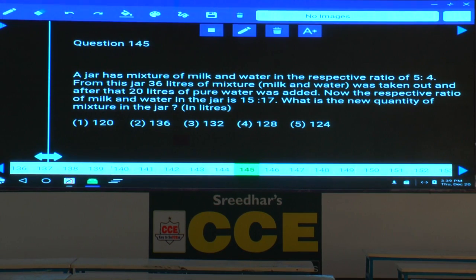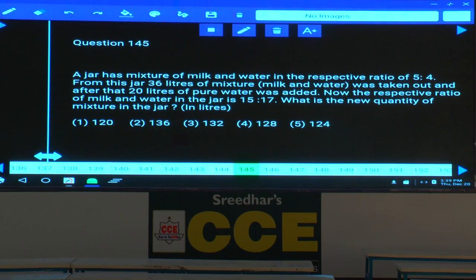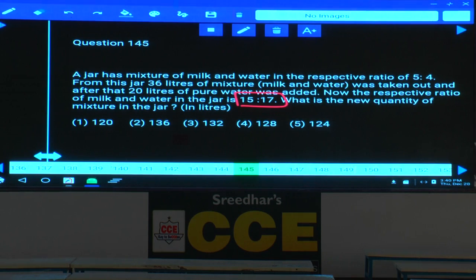Next. A jar has a mixture of milk and water in the respective ratio 5:4. From this jar, 36 liters of this mixture is taken out, and after that 20 liters of pure water was added. Now, the ratio of milk and water in the jar is 15:17. What is the new quantity of mixture in the jar? Now, after replacement, you are asked to calculate the quantity. Correct? Now, after replacement, what is the ratio between milk quantity and water? 15:17, total 32 parts.